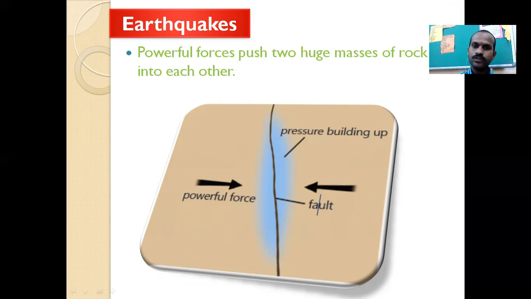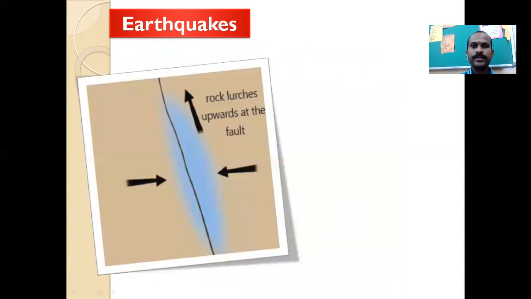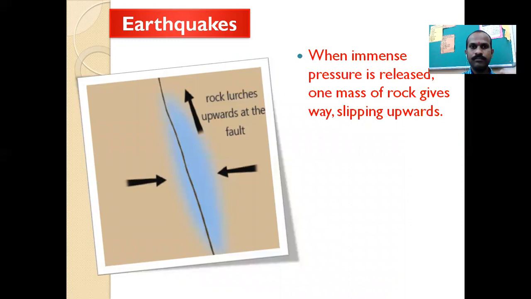So inside the crust of the earth, the forces push the two rocks against each other, and because of that pressure energy is created. This pressure is converted into energy by the rocks. That is the beginning of the creation of an earthquake.